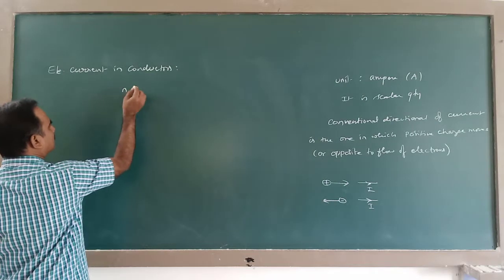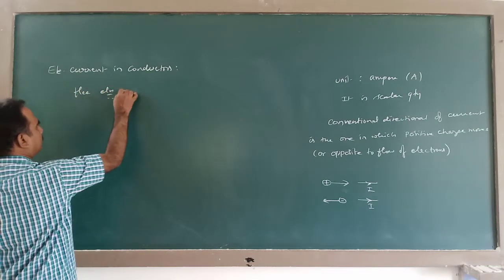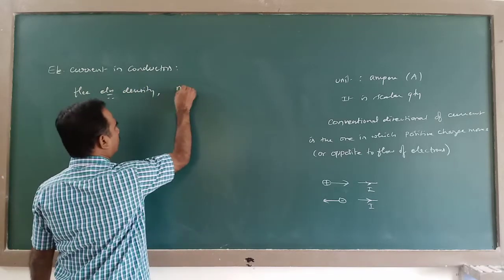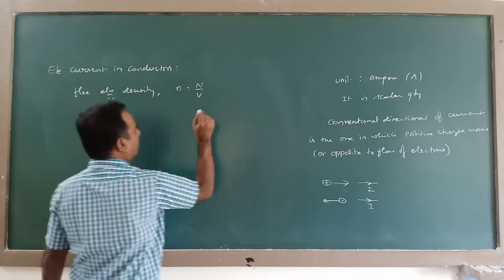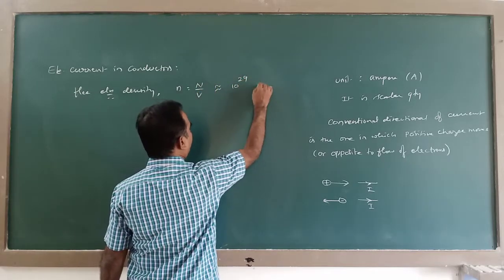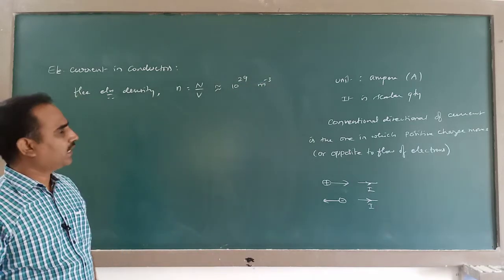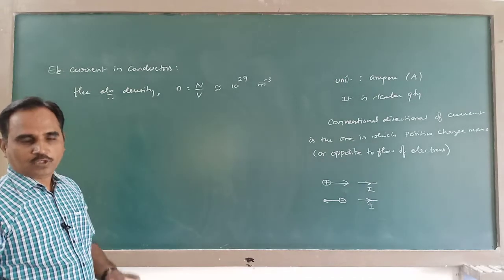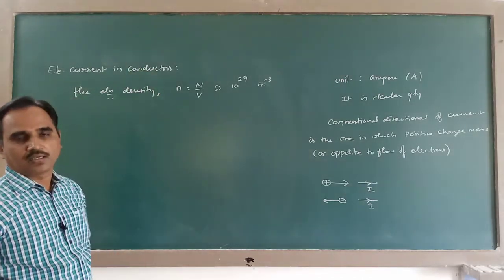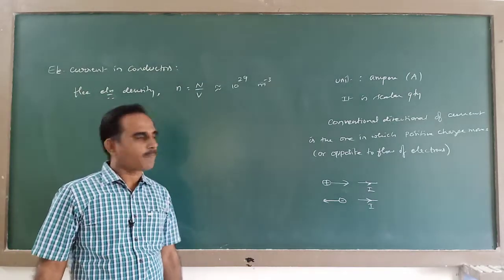So in conductors, this free electron density, that means the number of free electrons per unit volume, is of the order of 10 to the power of 29 per meter cube. So this much large free electron density will be there in conductors. That's why conductors have very good electrical and thermal properties.